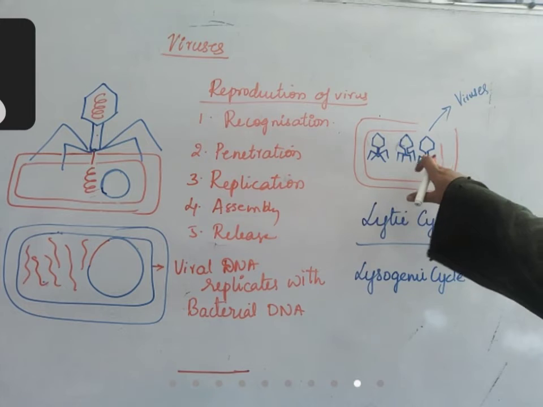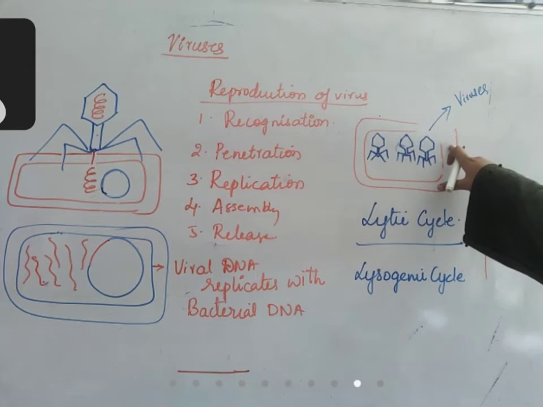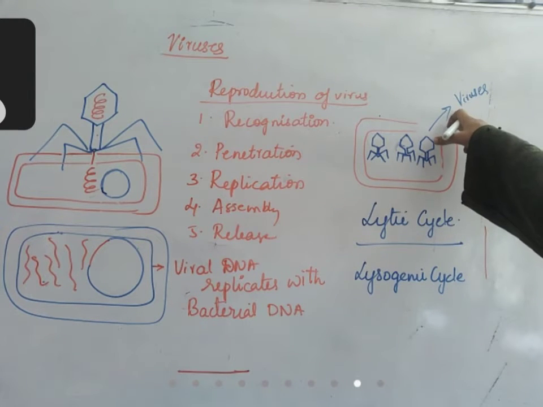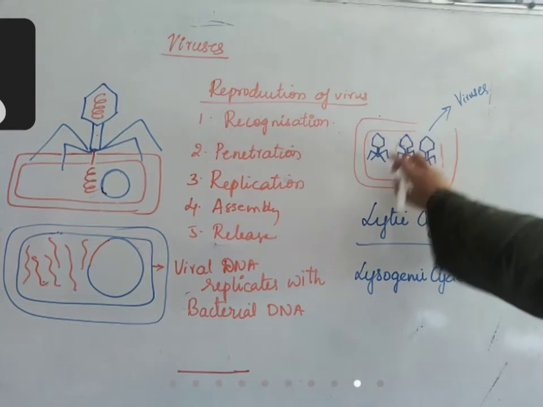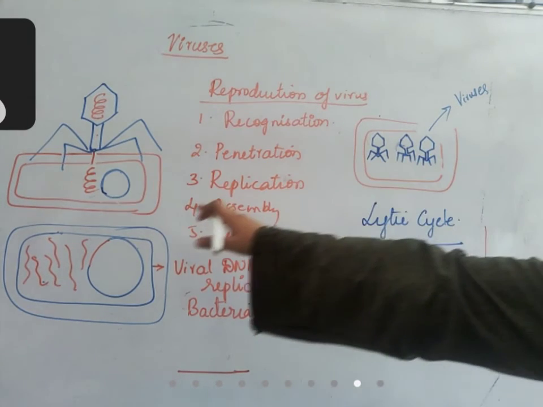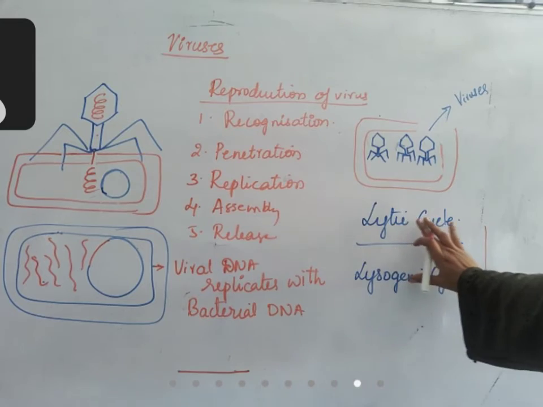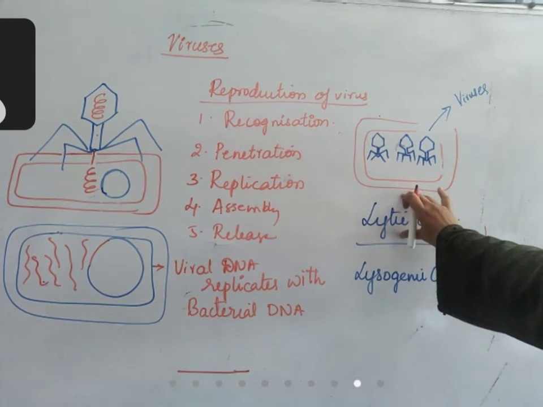Once so many viruses are assembled, it will rupture the cell wall and release out. So many viruses will come outside. Okay, I'm drawing only three, but hundreds of viruses will form from one bacterial cell, and this is the lytic cycle.